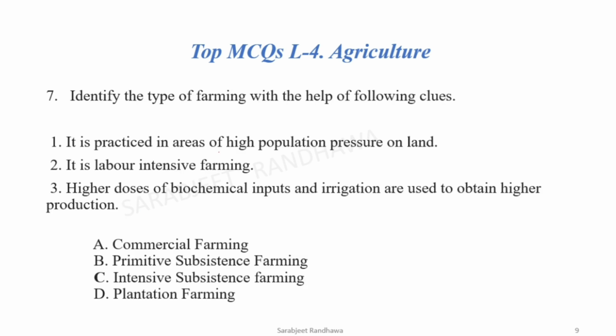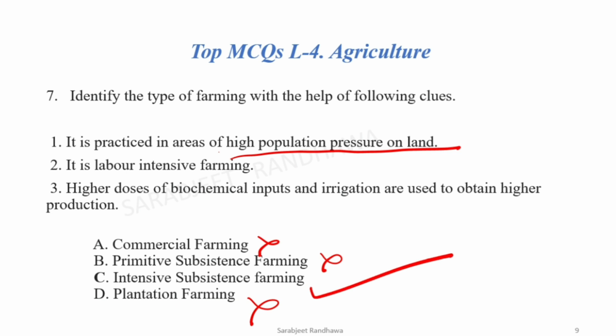Now let's move to the next. Identify the type of farming with the help of following clues. Now the clues given are: it is practiced in areas of high population pressure on land. So it is labor intensive farming. Now third clue, higher doses of biochemical input and irrigation are used to obtain higher production. Okay, now it cannot be commercial, it cannot be primitive, it cannot be plantation, it is intensive subsistence farming.